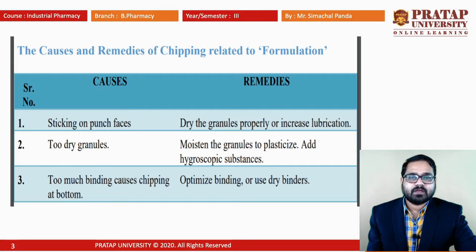So we can make the granules moist, and we can add some hygroscopic substances as well to reduce the effect. The next cause is too much binding agent, where chipping at the bottom may take place, and it can be overcome by optimizing the binder or by using dry binders.